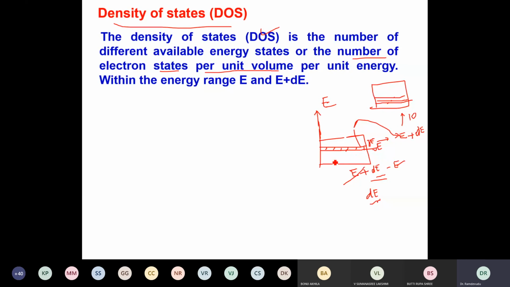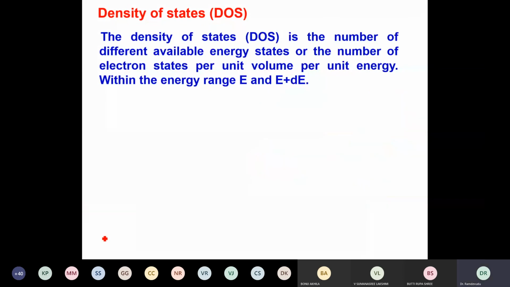Okay, because if I take a material, a solid material or semiconductor material, it occupies some volume. In that volume, we may have energy levels. So therefore, per unit volume, per unit energy, how many energy levels are there between the energies E and E plus dE, that means within the energy range dE, is called density of states.